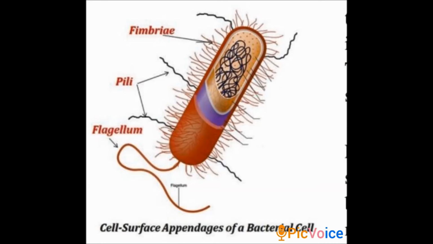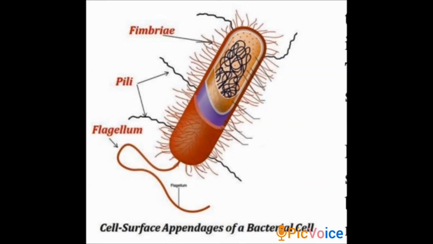Besides flagella, pili and fimbriae are also present on the surface of bacteria. Like the flagella, there are other small hair-like structures called pili and fimbriae. But the difference between flagella and these structures is that they do not take part in motility, that is, in the movement of the cell.